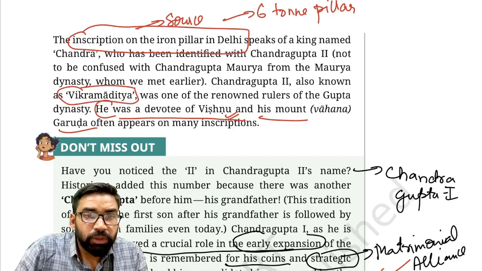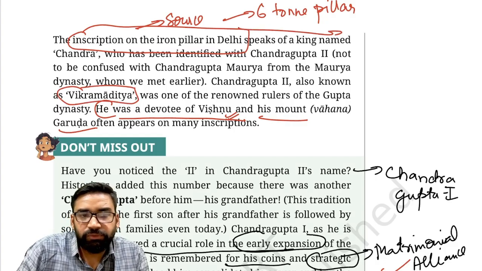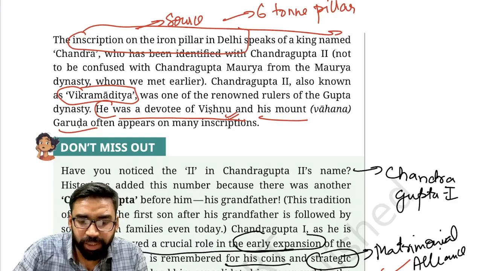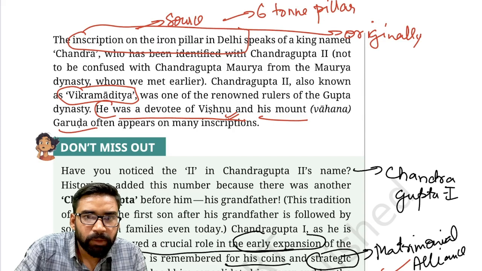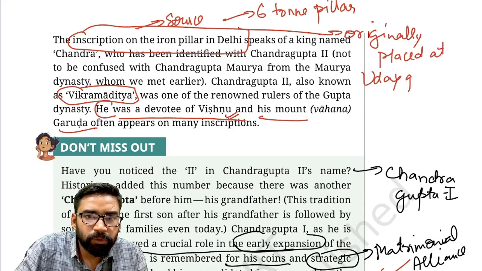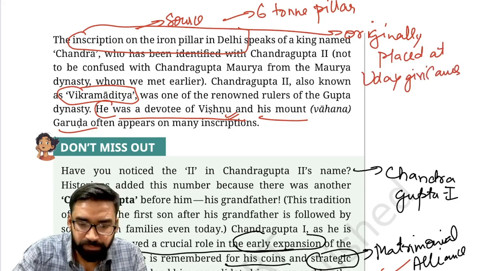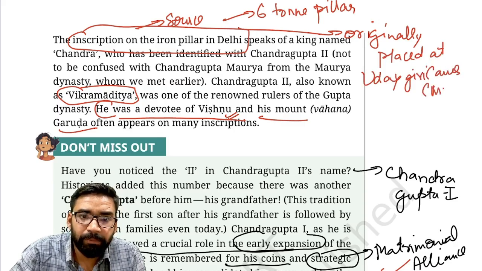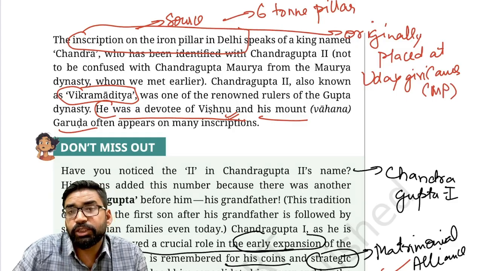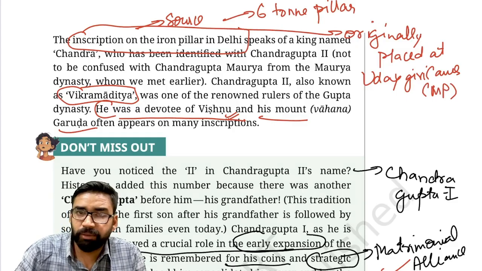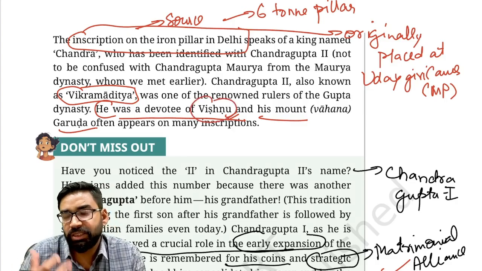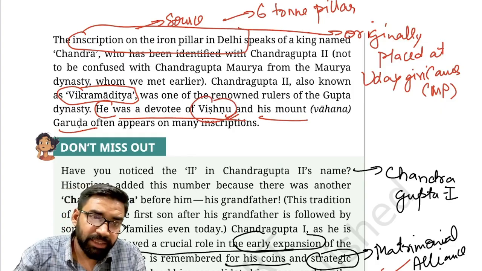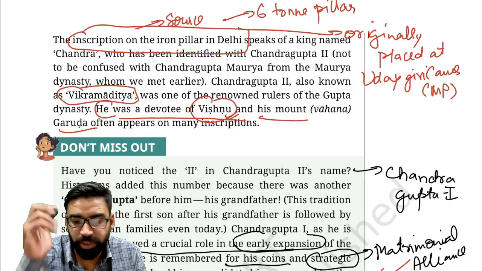In this inscription it is mentioned that he took the title Vikramaditya. Now, this iron pillar inscription which we see today in Delhi was originally placed at the Udaygiri caves in MP. Later this pillar was brought to Delhi. This pillar is dedicated to whom? It is dedicated to Vishnu. That is why it is considered that he was a devotee of Vishnu. And this iron pillar inscription mentions his achievements.